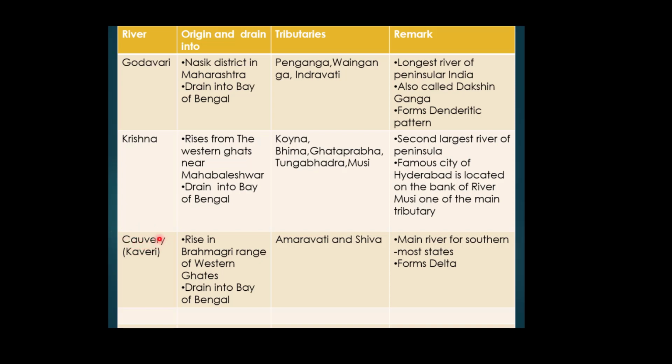Now we will study the Kaveri river, the fourth largest river of the peninsular part of India. The Kaveri river has its source in the Brahmagiri range of Western Ghat, and it is also draining in the Bay of Bengal.